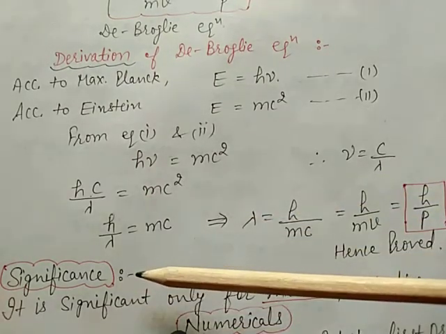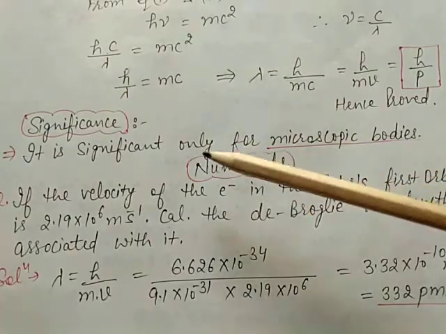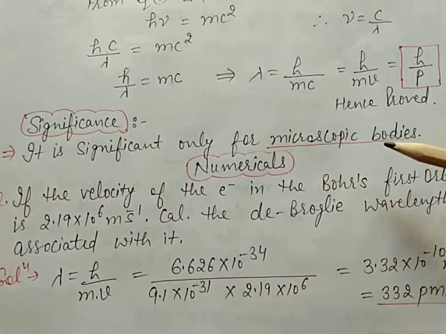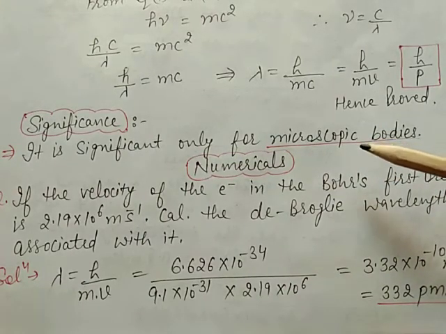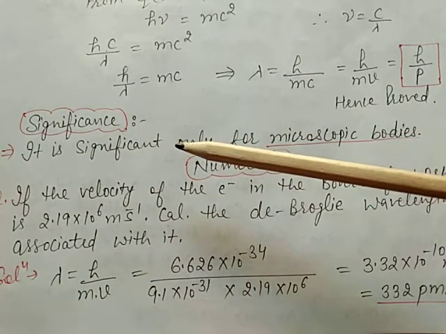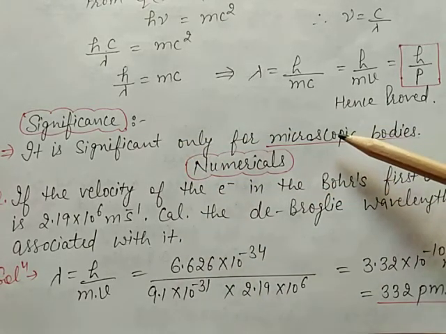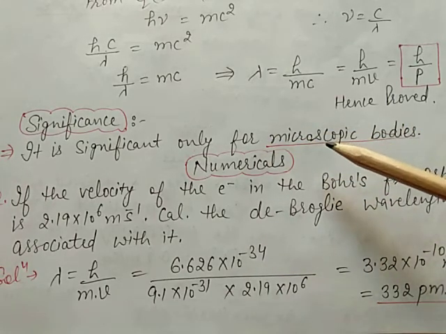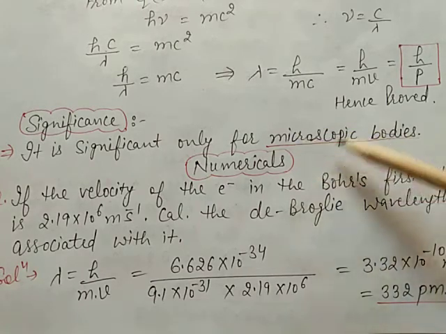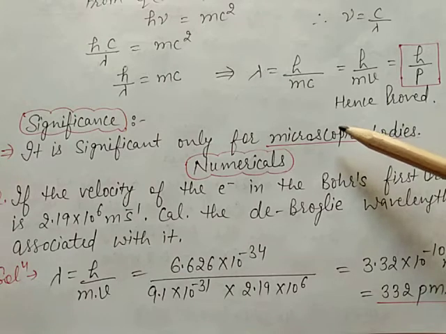Now, what is the significance of the de Broglie equation? It is significant only for microscopic bodies, particles. Every object in motion has a wave character, but it is significant only for microscopic particles, because the wavelength associated with macroscopic objects is so short, due to their large mass, that their wave properties cannot be calculated.